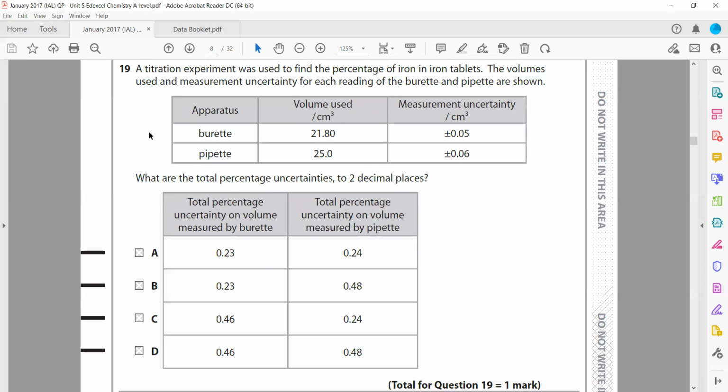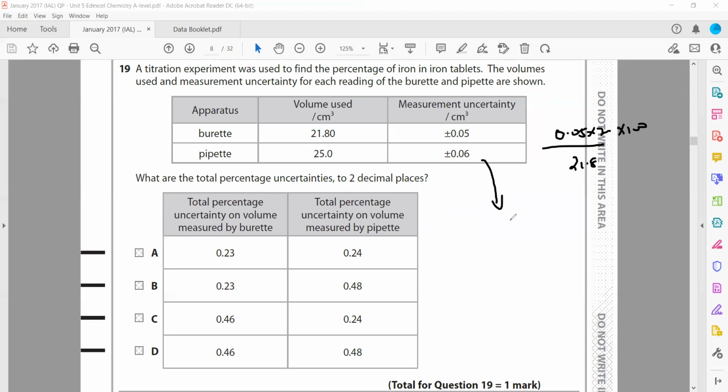So for a burette, whenever we read a burette, we read the initial volume and the final volume. Each reading's uncertainty is 0.05, but we read twice, so it will be double: 0.05 times 2, divided by the value recorded, 21.8, multiplied by 100.